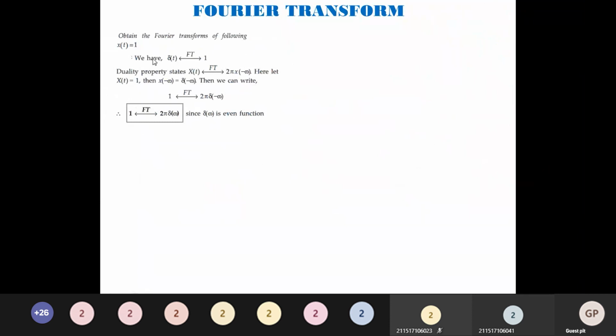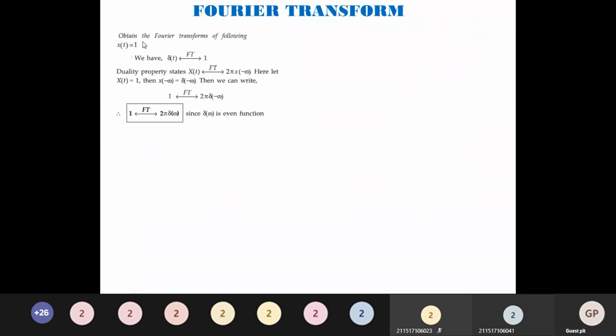Fourier transform of del of t is equal to 1. Now obtain the Fourier transform of x of t equal to 1. We know that for del of t the Fourier transform is 1. There is a property called the duality property, which we will see in the upcoming sessions. By the duality property, the Fourier transform of x of t is 2 pi x of minus omega. Here let x of t be equal to 1. Then x of minus omega is just del of minus omega, so we can rewrite it as 2 pi into del of minus omega.